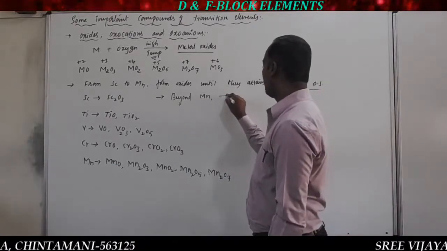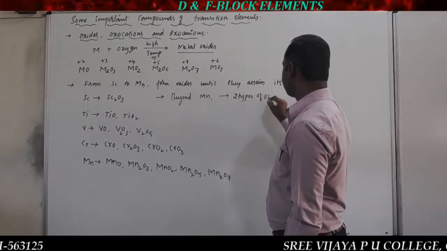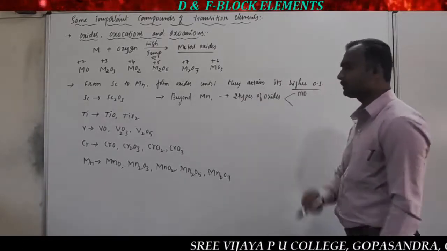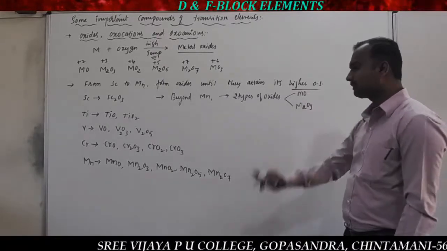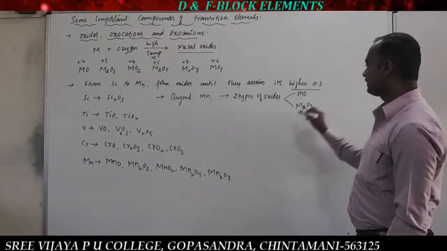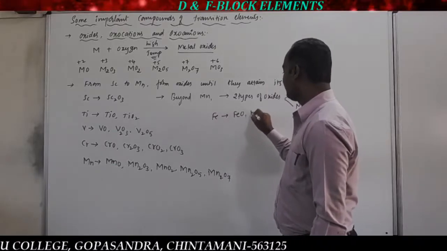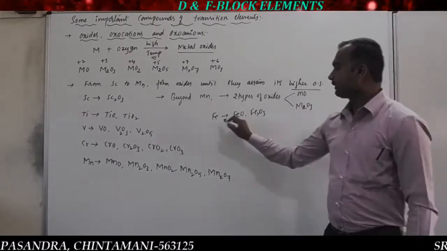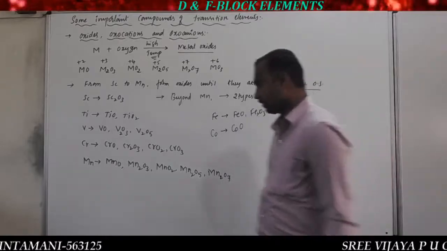They are going to form only two types of oxides. What are those two types? One is MO, which is the +2 oxidation state of the metal, and another one is M2O3, which is the +3 oxidation state of the metal. In the case of iron, we get two types of oxides: FeO and Fe2O3. Similarly, cobalt can form the oxide CoO, cobalt oxide.